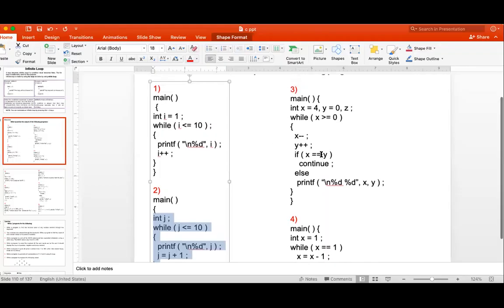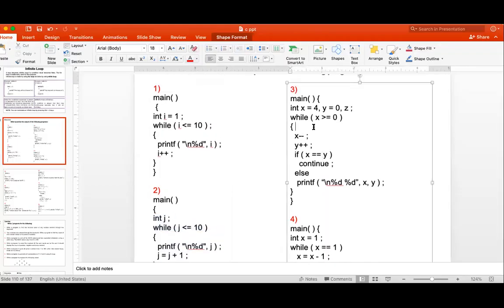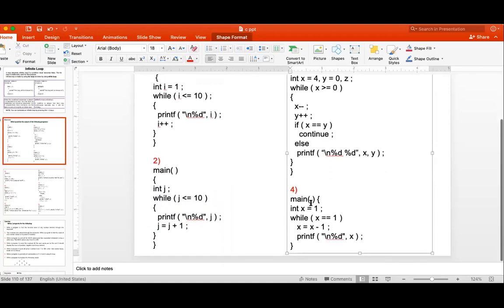And what about the third one? The continue thing you didn't think of. Okay, fourth. It will print zero, sir. X is zero. So x equal to 1, that condition is true.